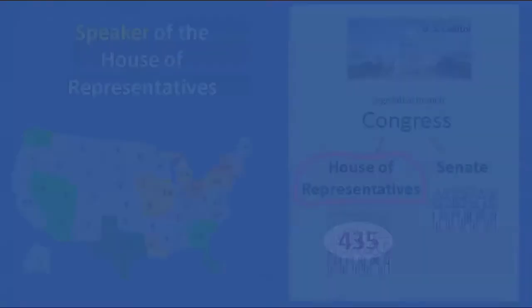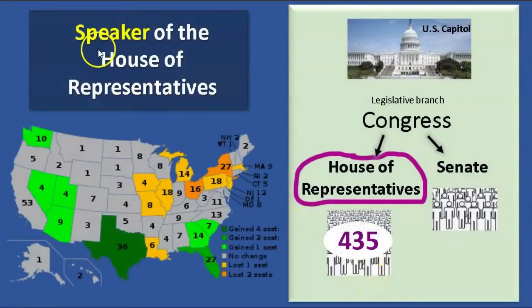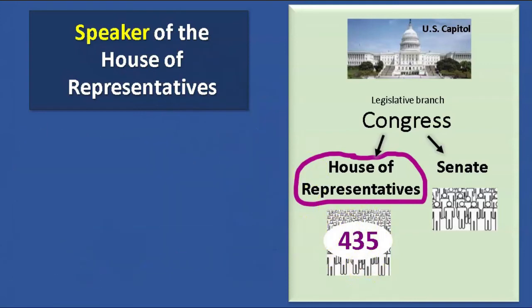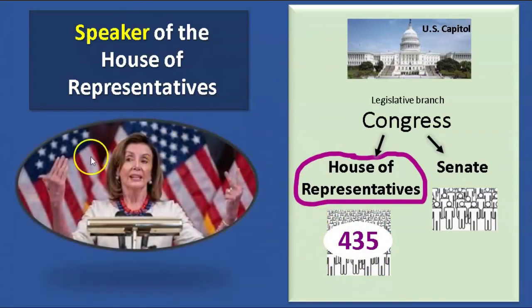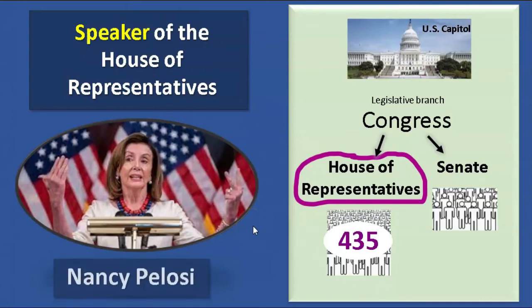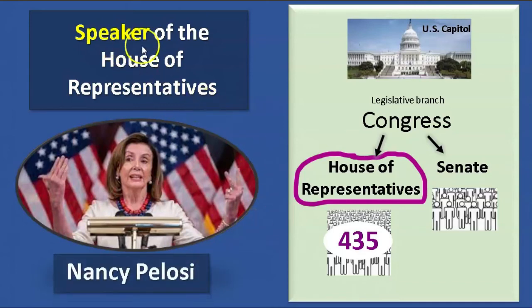Okay, one more thing. The Speaker of the House of Representatives. The Speaker of the House is the leader of the House, the leader of these 435 people. They have a busy job. Do you recognize this person? Her name is Nancy Pelosi. She's from California. She is the Speaker of the House of Representatives. It's a very powerful position.